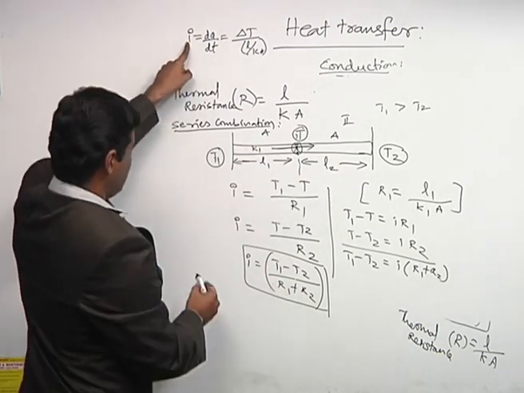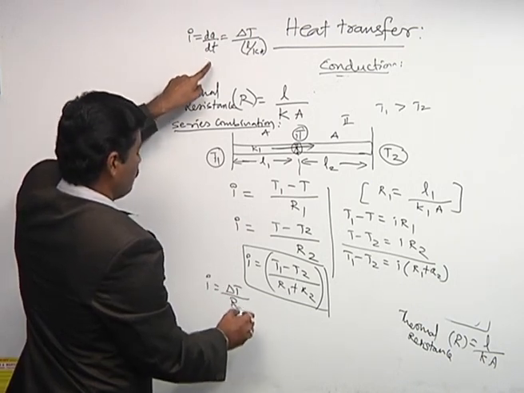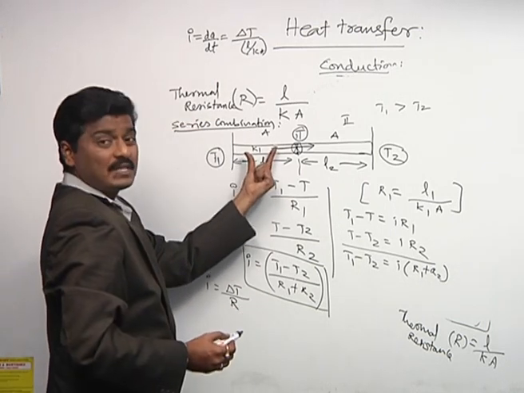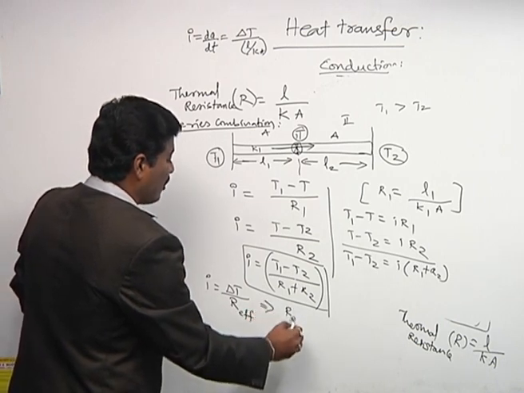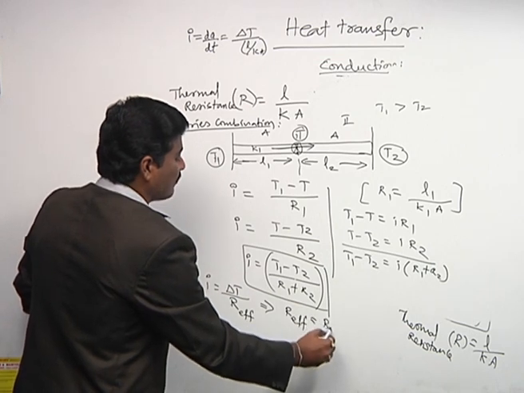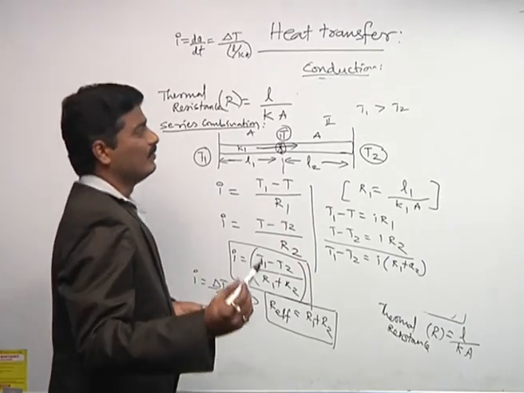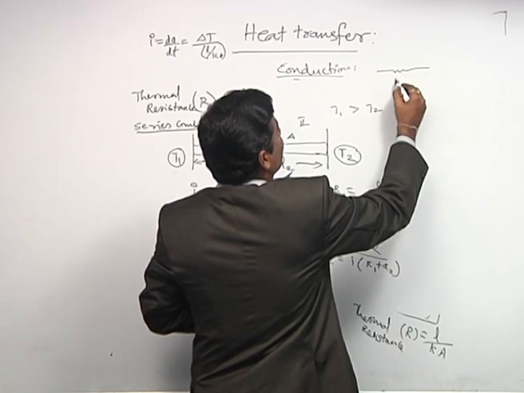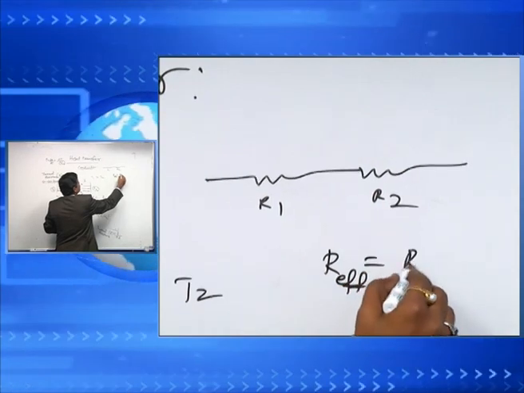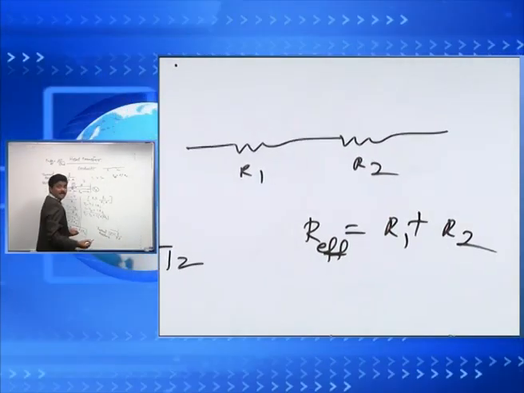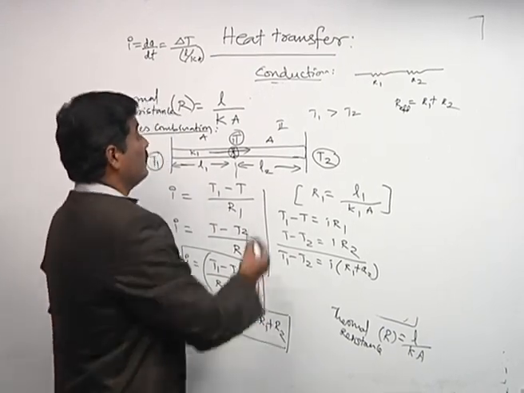If we apply the general equation, I is equal to delta T by R. Here we are taking the two metal rods R1 and R2. In the place of R, we can write R effective, and in series combination R effective is R1 plus R2. In electricity, when we use two resistors R1 and R2 connected in series, the effective resistance is also R1 plus R2. In heat transfer also, for the metal rods in series combination, we get R effective equal to R1 plus R2.